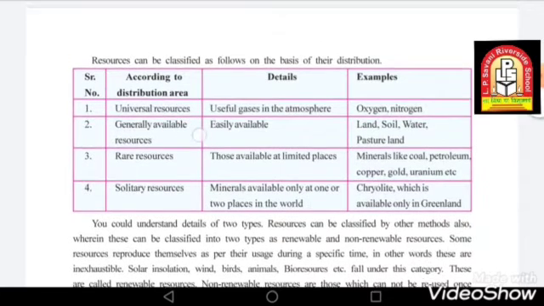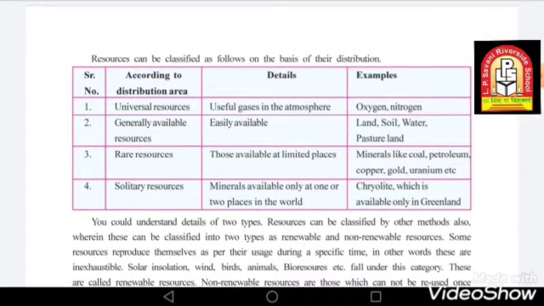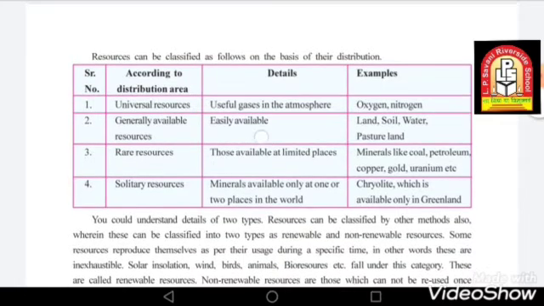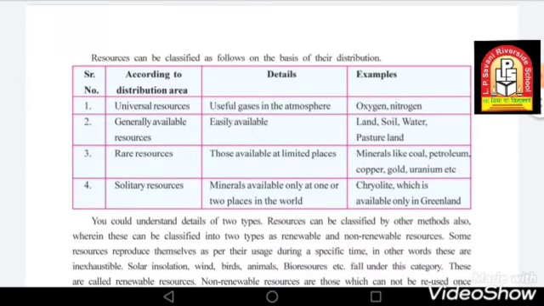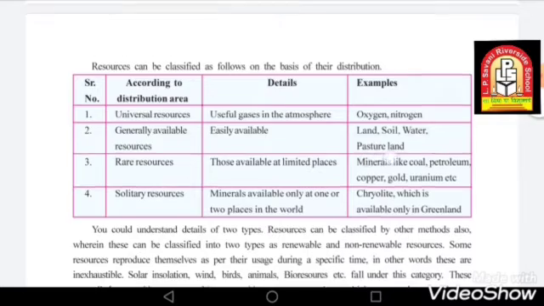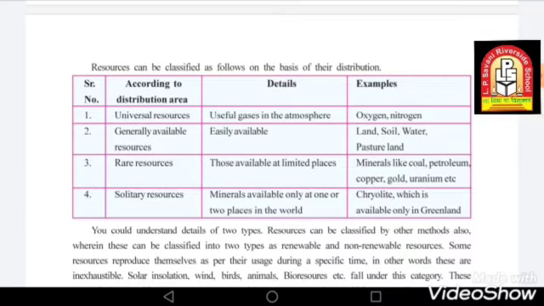Now next is generally available resources. Generally available means easily available. Resources which are easily available, such as land, soil, water, pesticide, etc. So these are generally available resources, or you can say easily available.